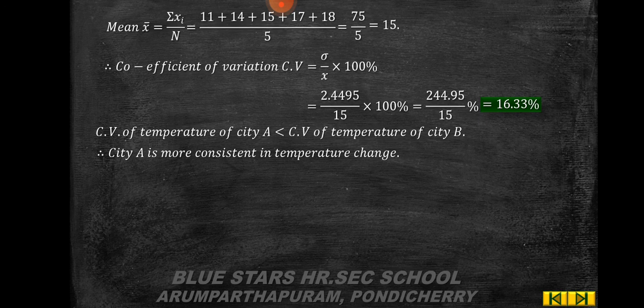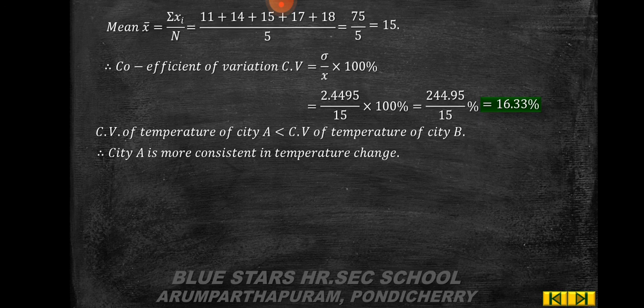In standard deviation we saw grouped data and ungrouped data, with different methods: direct method, step deviation method, assumed mean method, etc. In exercise 8.2 we see how to find coefficient of variation when mean and standard deviation are given, and